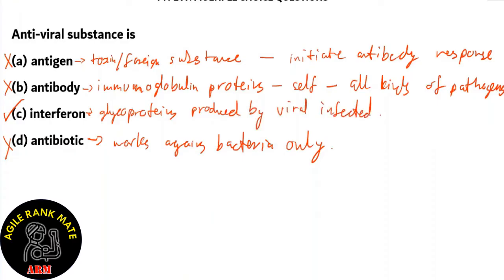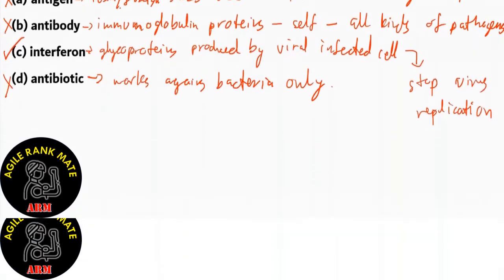So when a cell is infected by a virus, it produces these interferons, and they stop or get in the way of virus replication. So that's why option C, interferon, is an antiviral substance. Option C is the right option.